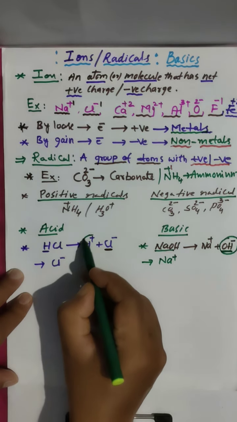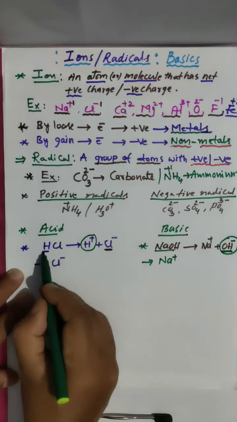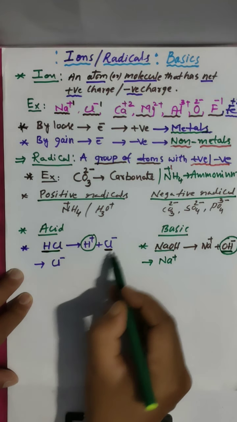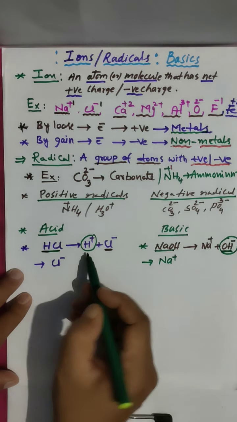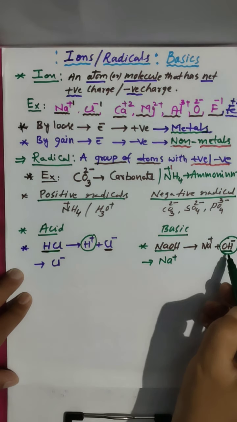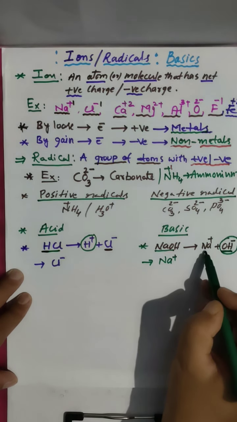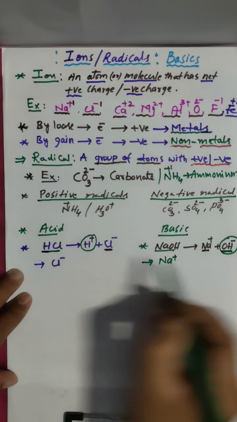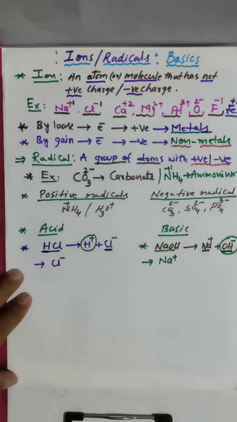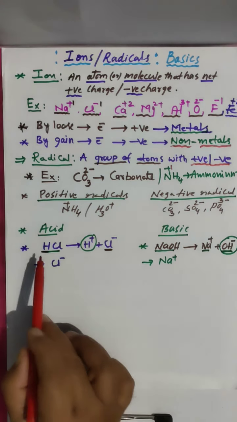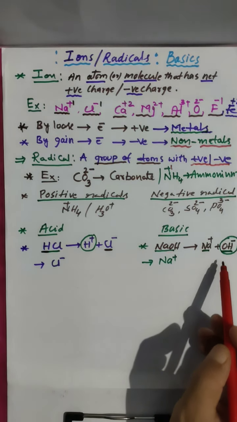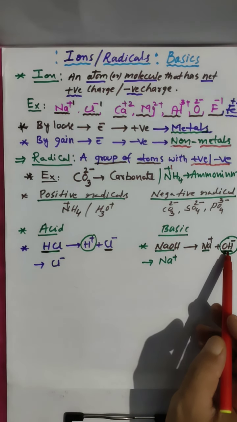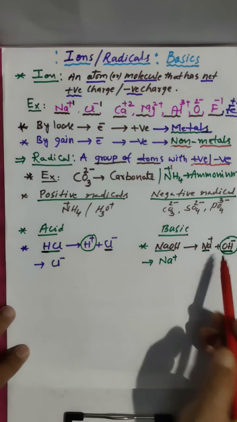By removal of H plus from acid, we are getting an acidic radical. So H plus removed gives Cl, OH minus removed gives Na plus. So this is basic and this is acidic. How do you get acidic? We have to remove hydrogen from acid. And how do you get a basic radical? We have to remove OH from base.